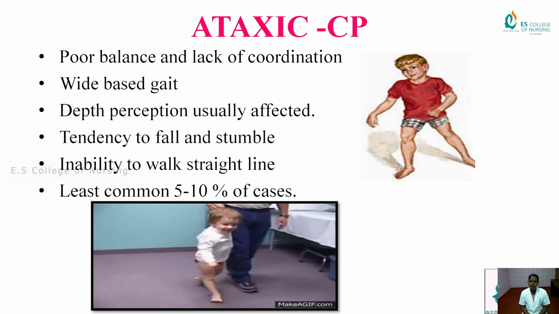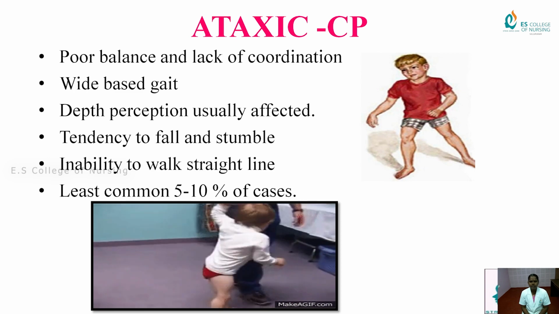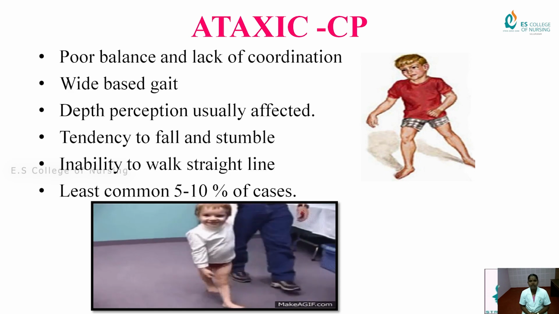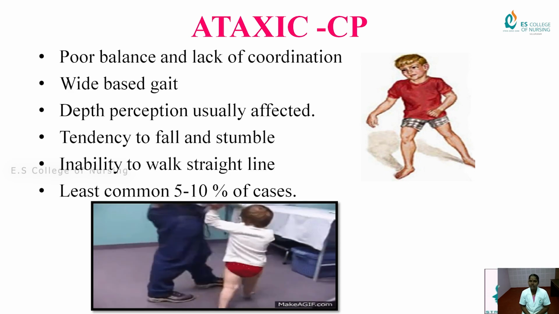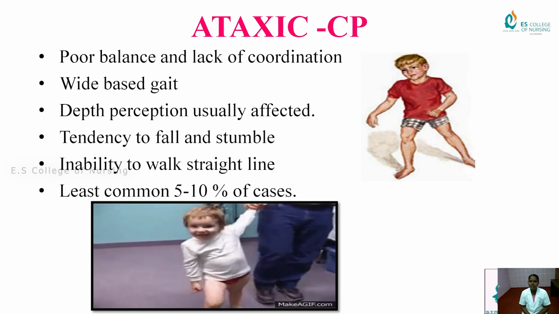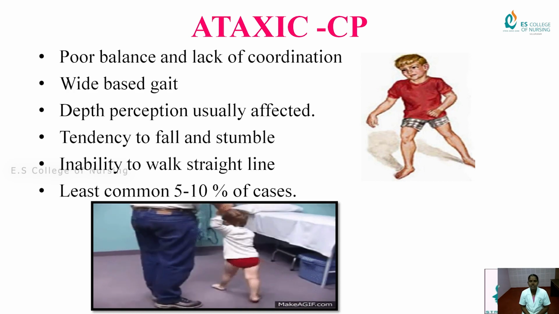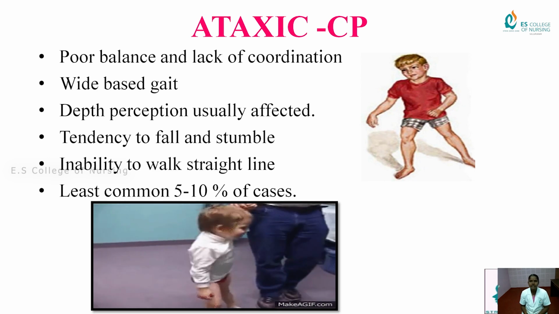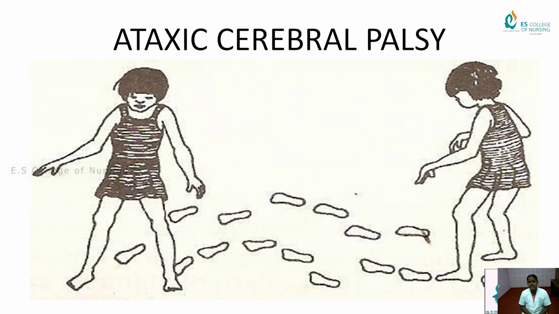In this, if we check the normal growth and development, in the sense we have to check the fine motor. A baby, in the sense you have to walk in one line, jump, run, and check the grasp and fine motor. If the ataxic cerebral palsy baby falls down, there is inability to walk on a straight line. Least common, 5 to 10% of cases are affected by ataxic CP. In this ataxic cerebral palsy, the child walks not in a straight line, with some changes in walking.